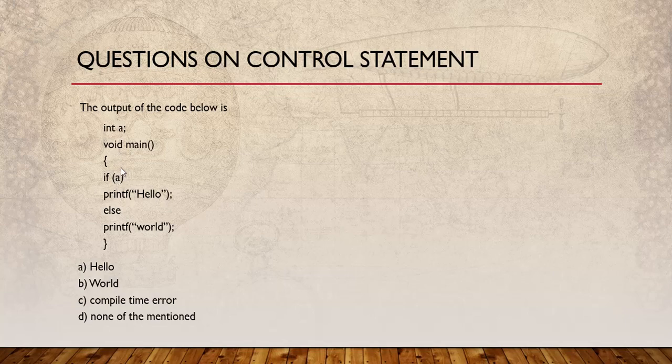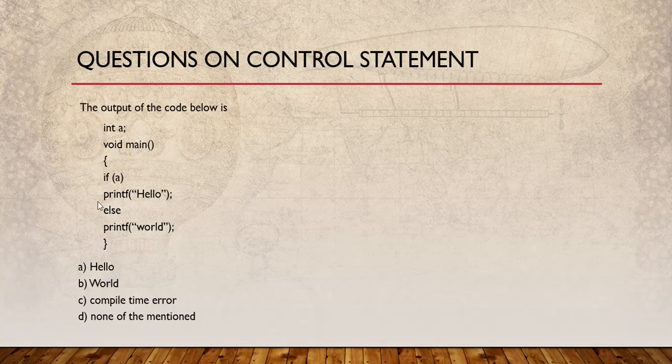Many of you would be thinking that a's value would be a garbage value, and as it is a garbage value, it may be a non-zero value, negative or positive. So you would be thinking that the output of this program would be hello.